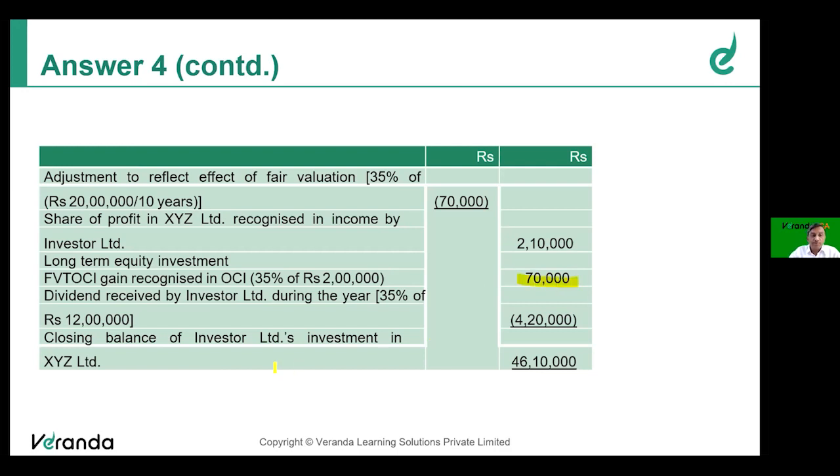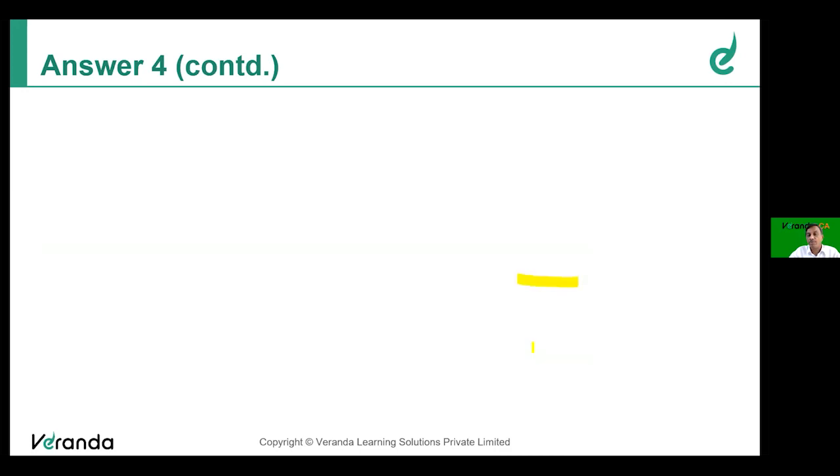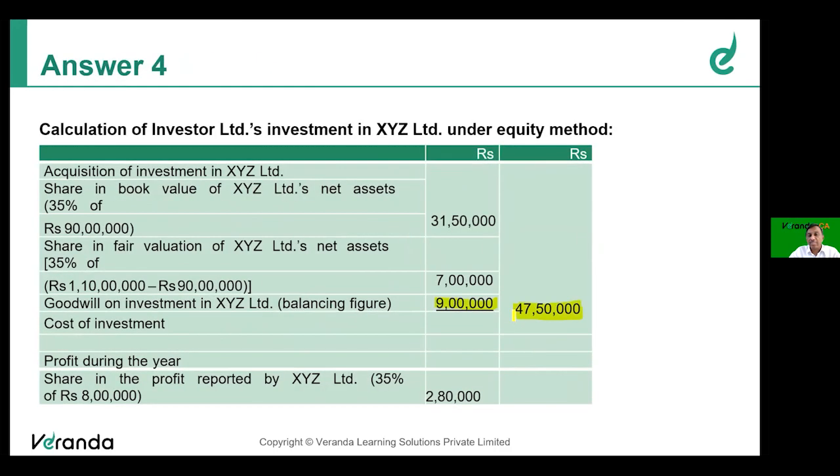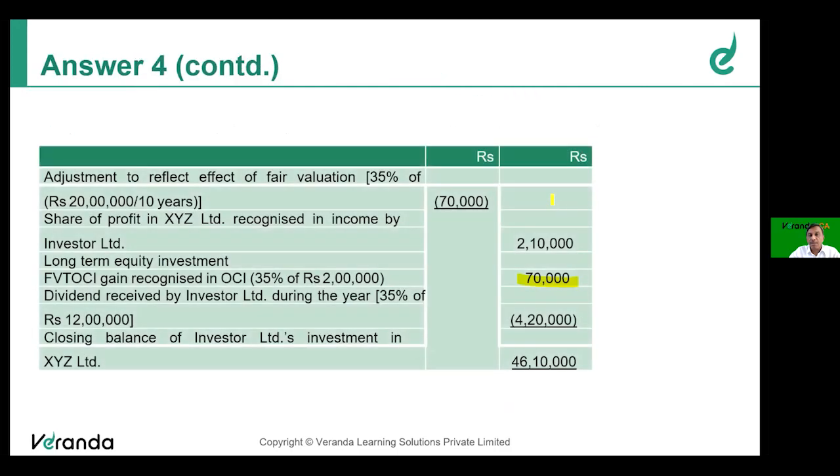So therefore, after making all these adjustments, the carrying amount of Investor Limited's investment in XYZ Limited will be 46,10,000. How? 47,50,000 plus 2,10,000, that is the share of profit subject to depreciation, plus 70,000 share of OCI, minus the dividend receipt of 4,20,000, you'll get 46,10,000.